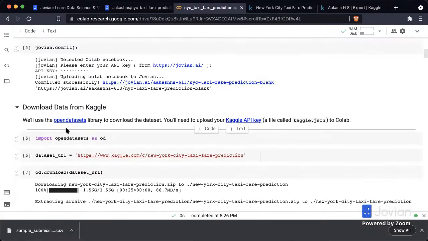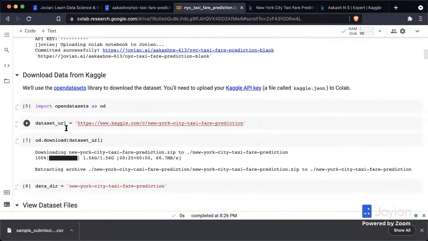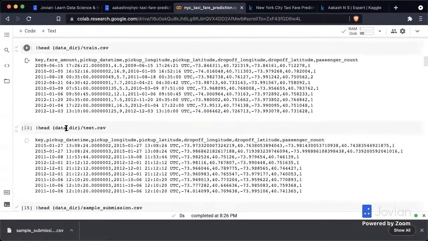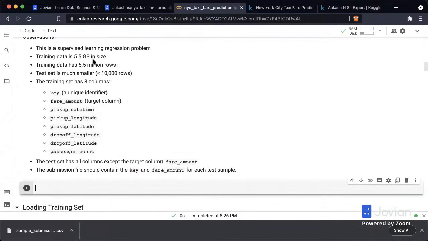So that's what we did. We downloaded the data from Kaggle using open datasets. We looked at some dataset files and we noted down the observations. The training data is 5.5 GB. It has 55 million rows. The test set is much smaller, less than 10,000 rows.